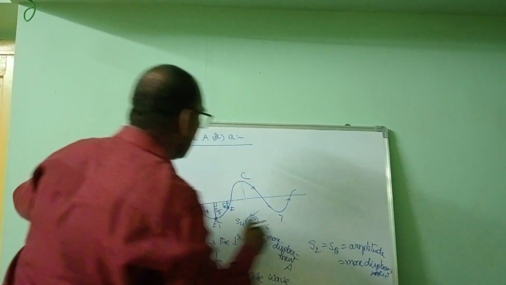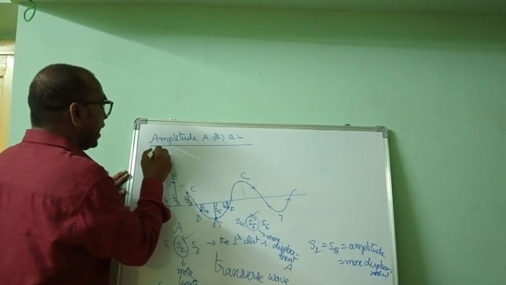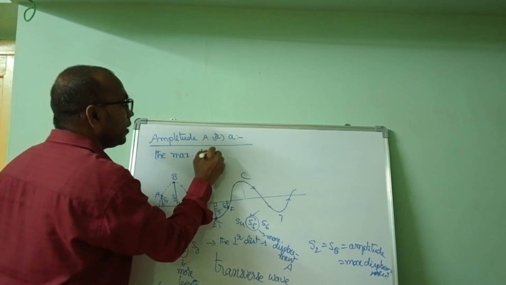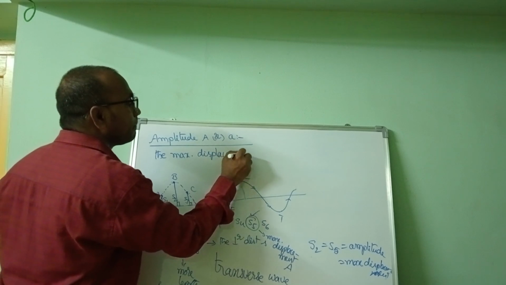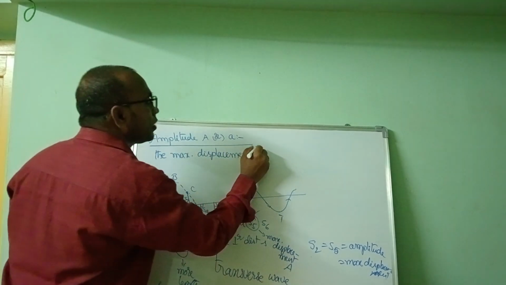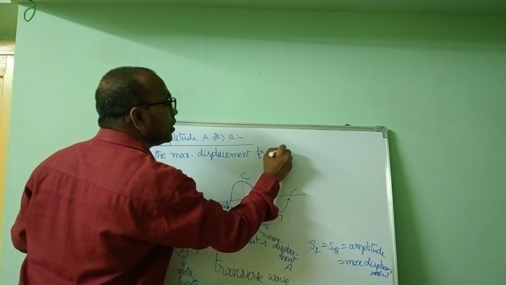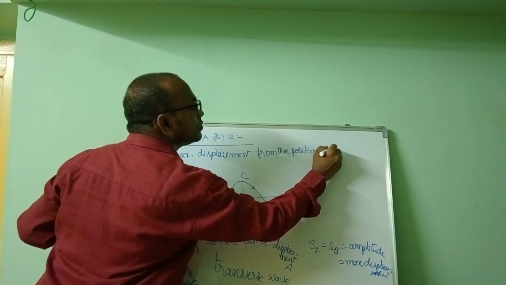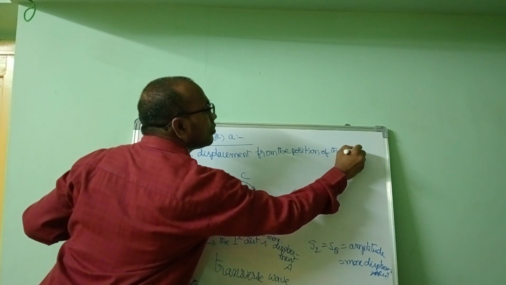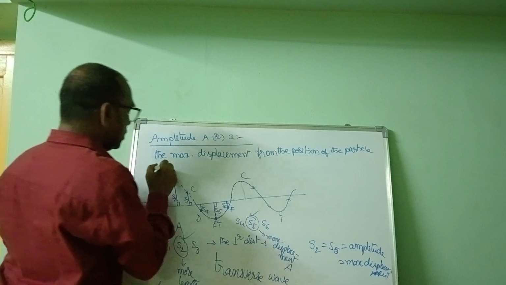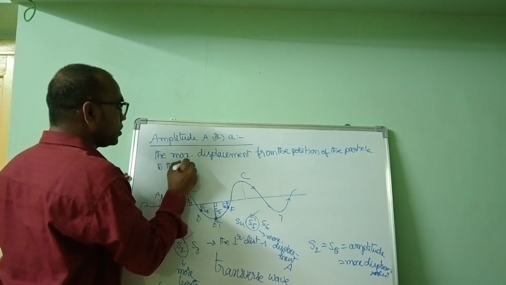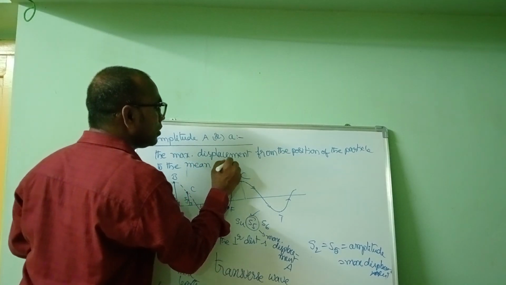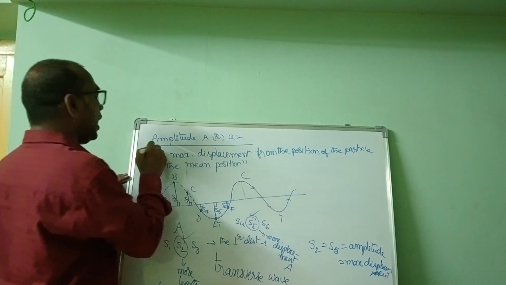Now, what is the definition of amplitude? The maximum displacement from the position of the particle to the mean position is called amplitude.